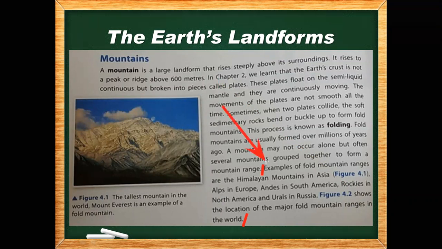Examples of fold mountain ranges are the Himalayan mountains in Asia, Alps in Europe, Andes in South America, Rockies in North America, and Urals in Russia. Shows the location of major fold mountain ranges in the world. Good, Hassan. You read it correctly.